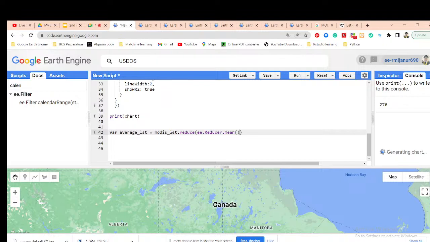Okay, and also clip with our shapefile, that ROI. All right, so now display the result. So use here Map dot and call this variable name and click run.